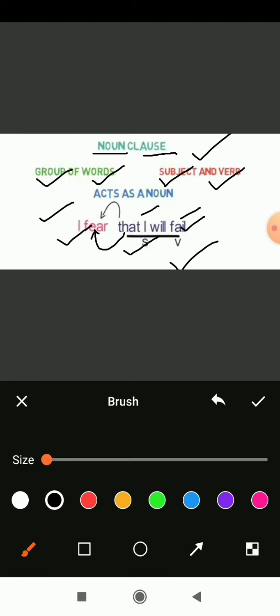The sentence which describes the noun, the name of something, is called a noun clause. So here we have a noun, let's say fear, a name of something, and the whole sentence is defining fear, is describing fear, and the whole sentence plays the object of fear, then it is called here a noun clause. Now discuss the same thing with another example.